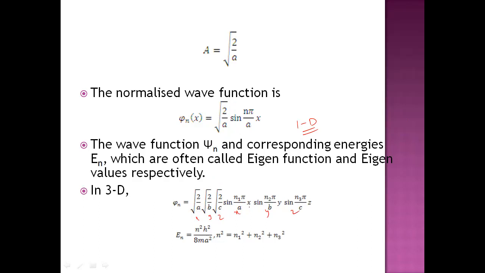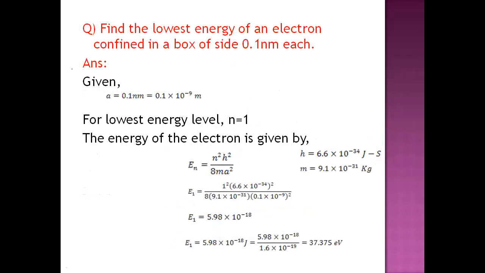So sine n1 pi by a x into sine n2 pi by b of y, sine n3 pi by c of z. And the eigenvalue you can write as n square h square by 8 m l square, where n square value is the summation of values along the x-axis, y-axis, and z-axis: n1 square plus n2 square plus n3 square. These are the eigenfunction and eigenvalues of the particle in a 3-dimensional box, and this is the eigenfunction in the 1-dimensional box. Let us see one problem regarding this eigenvalue of a particle.